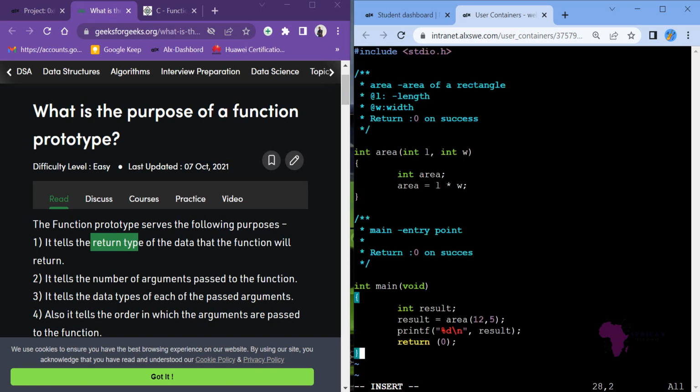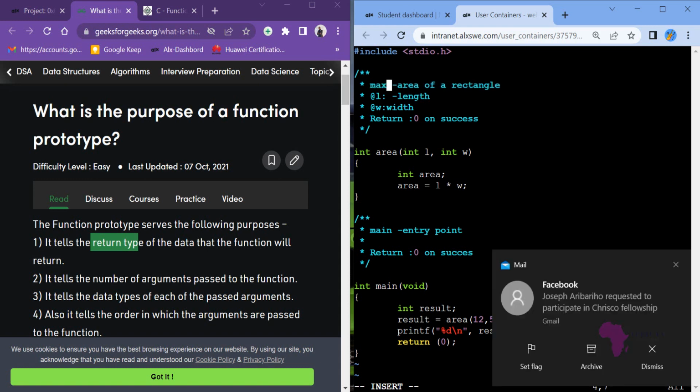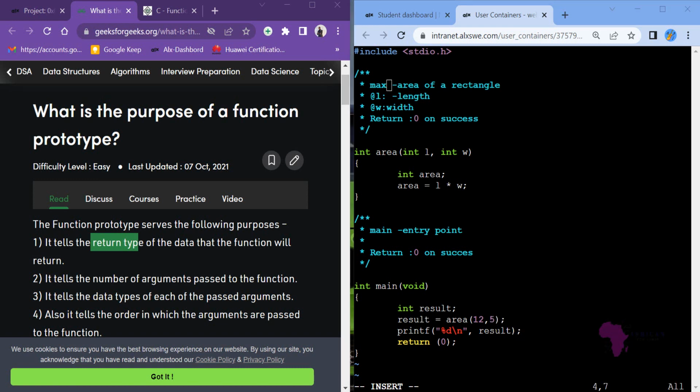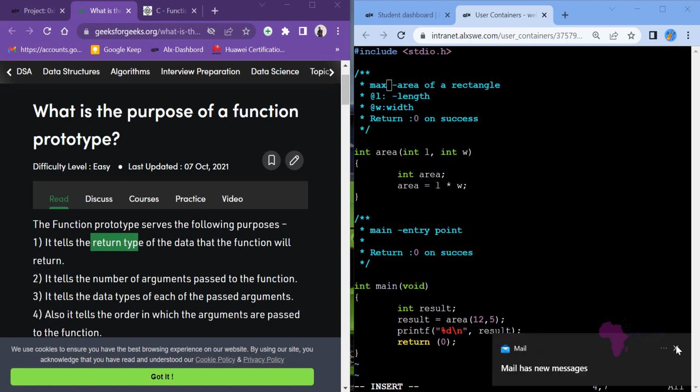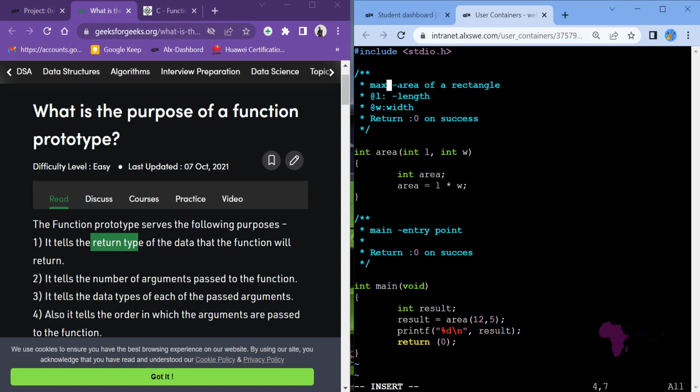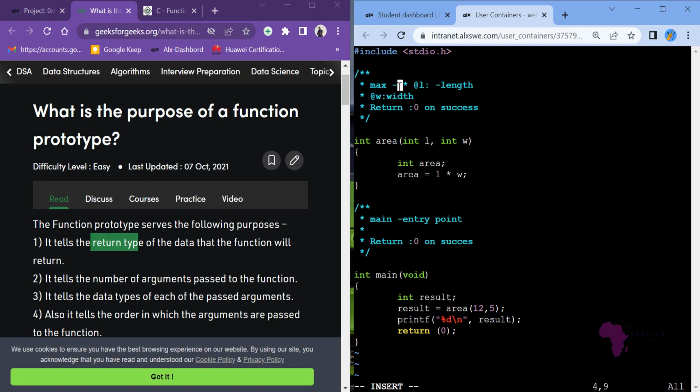In this case, I will not say that it's the area, but I'll call it maximum. I will call it max. And then what does max do? What max does is that, okay, enter.